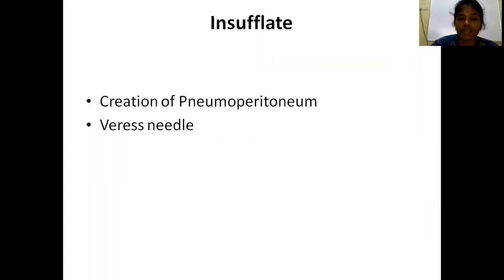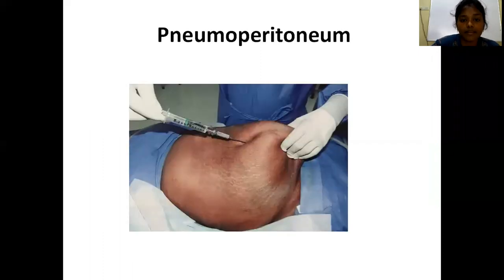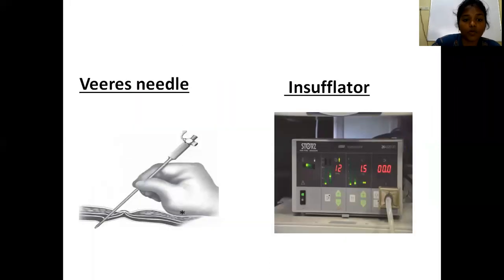Coming to the core principles, now we are going to see the core principles in elaboration. The first principle is insufflate. Insufflate is the creation of pneumoperitoneum, that is, making the abdomen distended by insufflating with gas using the Veress needle. See, this is how we create the pneumoperitoneum using the Veress needle. This is the Veress needle, which is used to create the pneumoperitoneum, and this is the insufflator.